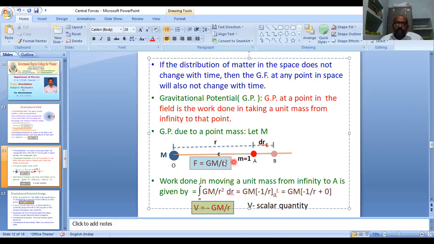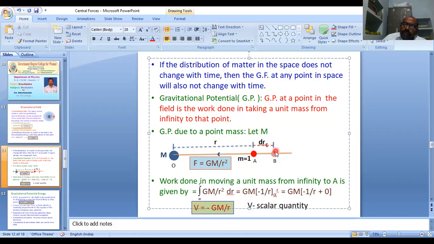If there is capital M and a unit mass, the gravitational attraction between them is F equal to GM by r square, which acts towards the bigger mass, capital M.